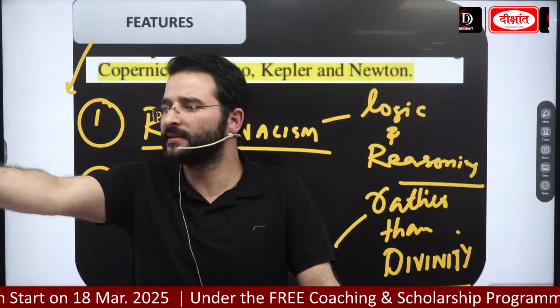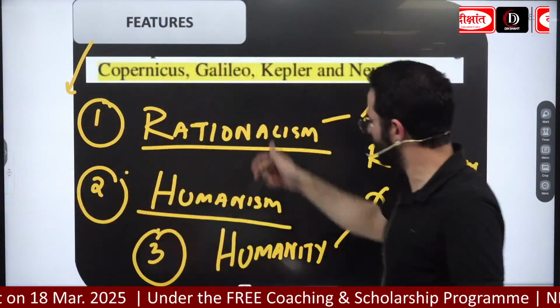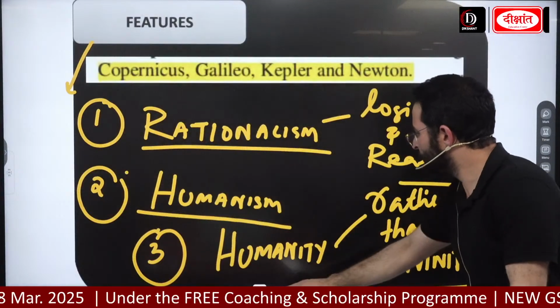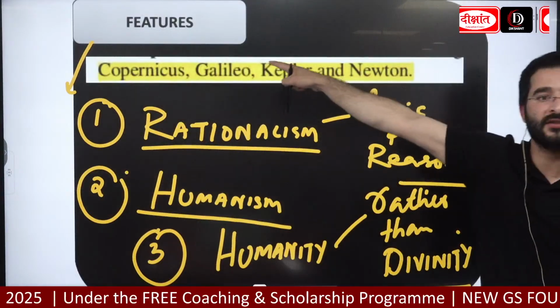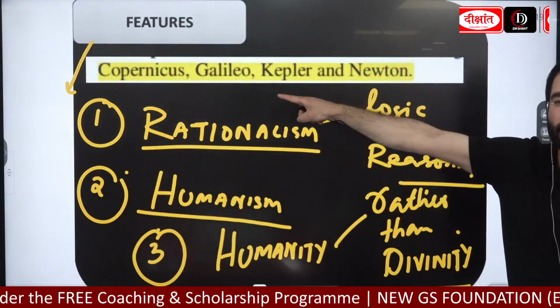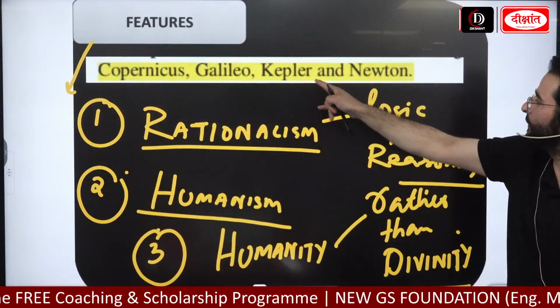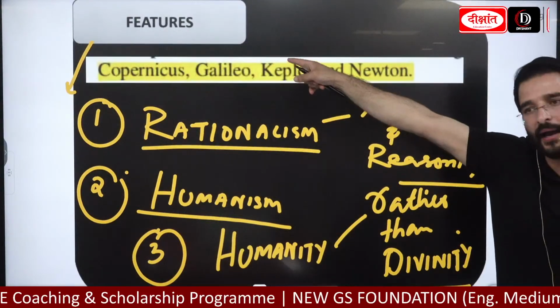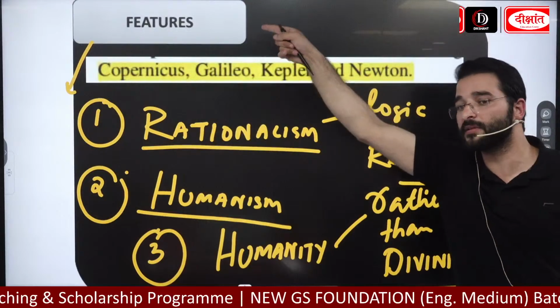Apart from that, guys, when we look at this particular age, these were the pioneers, and in this age we saw the rise of these giant scholars or great scholars such as Copernicus, Galileo, Kepler, as well as Newton. Galileo had invented the famous telescope.